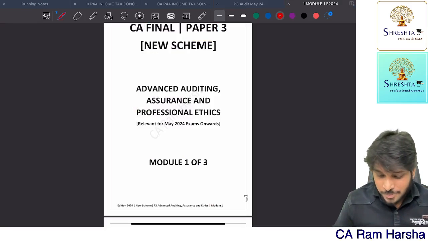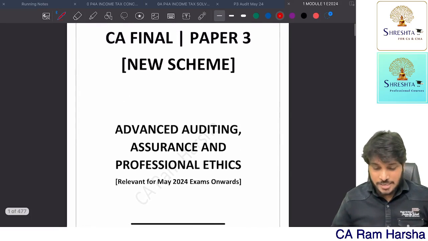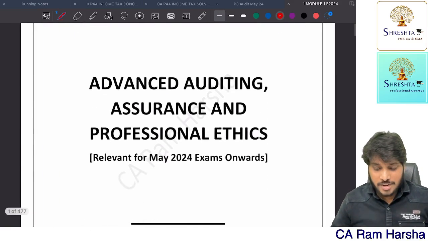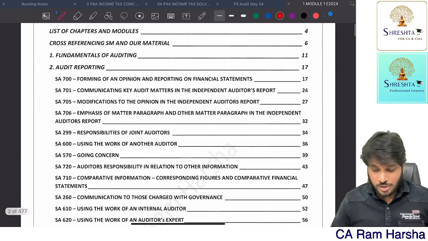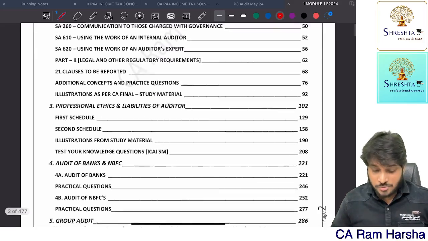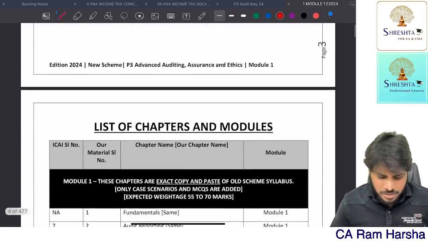Now, like I said, module 1 is ready. This is module 1 of CA Final Paper 3, Auditing, Assurance and Professional Ethics. So, module 1 of 3. We have given you the table of contents here. I always believe in transparency.